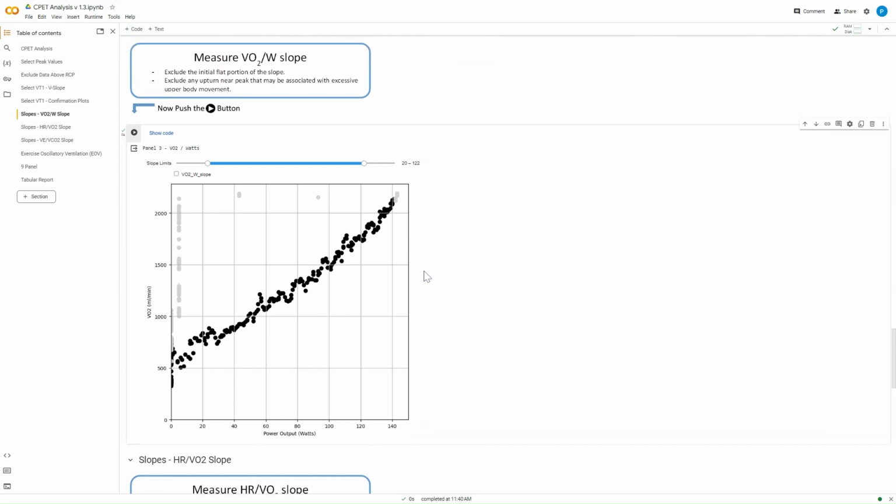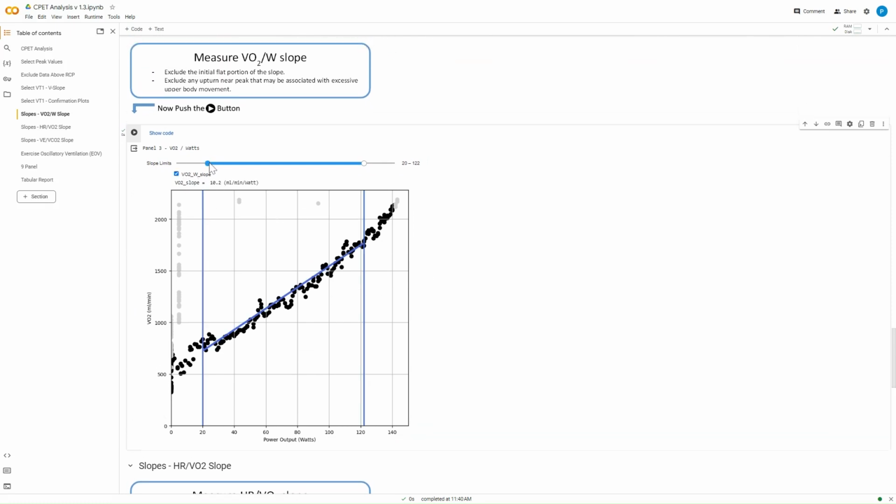So here we're just picking the slopes. This involves putting in a best fit line and deciding what data you want to select and what not to select. Again, that's a topic for another day, but this is just showing you how you decide which data points you want to use. Then this will draw a best fit line and give you a slope, and that's 10.2. That's quite close to where I would expect it to be, around about 10.3 mils per minute per watt.